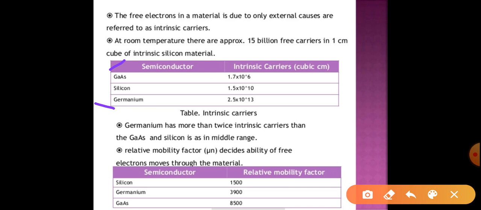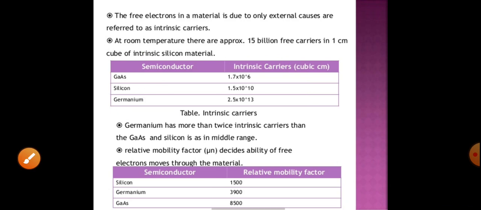What does this mean? Suppose electrons are over here and they want to move from this end to this end. How fast they move from this place to this place is given by this relative mobility factor, mu n, and there is also mu p, which I will explain afterwards. If the number is high, the carriers will move very fast, and if the number is low, they will take more time.